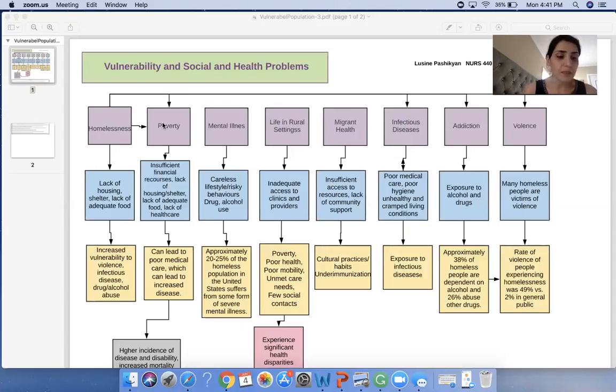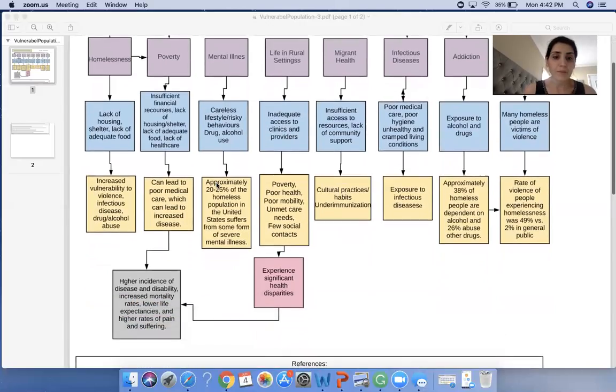Poverty. Poverty is defined as insufficient financial resources, lack of housing, lack of shelter, lack of adequate food, lack of health care. Poverty can lead to poor medical care, which can lead to increased disease. Poverty is also related to higher incidence of disease and disability, increased mortality rate, higher rates of pain and suffering.